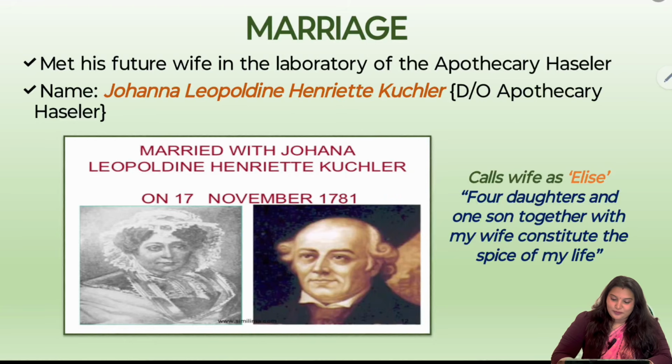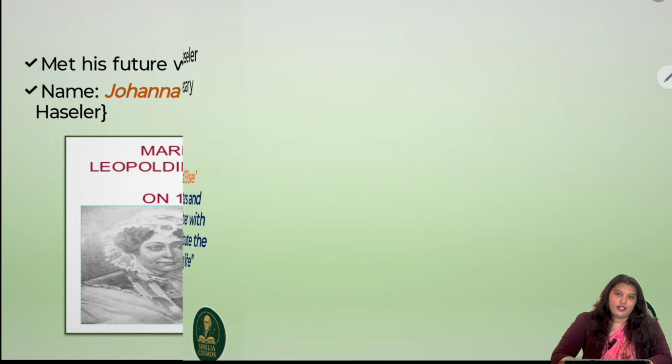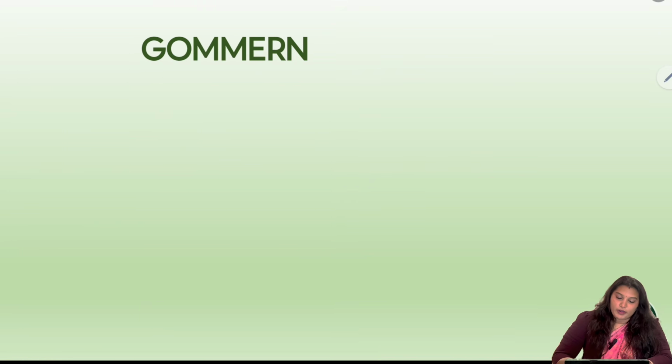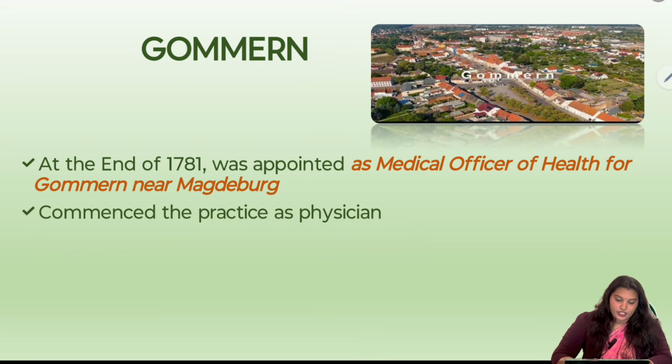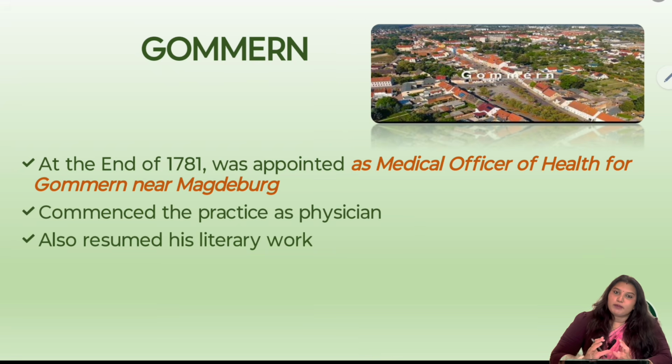And after that, they move to Gomen. After marriage, they move to Gomen, and he starts his practice there, and he's appointed there as medical officer of health. So at the end of 1781, he was appointed as medical officer of health for Gomen near Magdeburg, and he commenced practice as a physician there. So basically, it is like a public health officer.